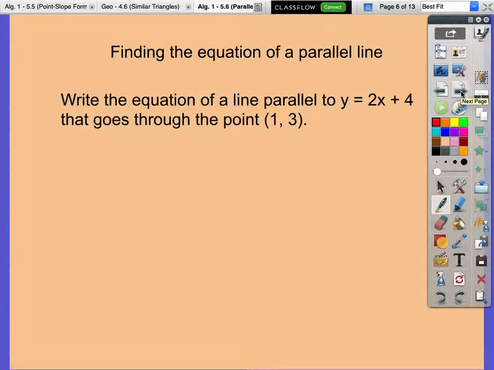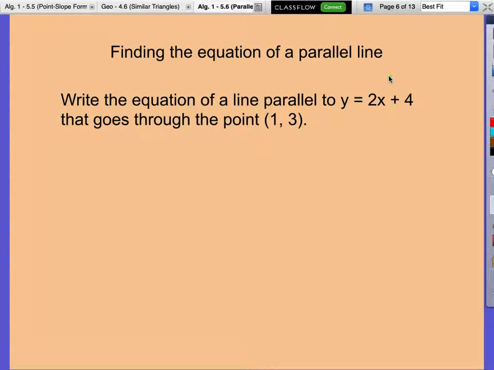So if we write the equation of a line, that means we're writing an equation of a line parallel to this line that goes through the point 1, 3. I want you to write this, and this. I just underlined those two things. I want you to write those two things down, please.